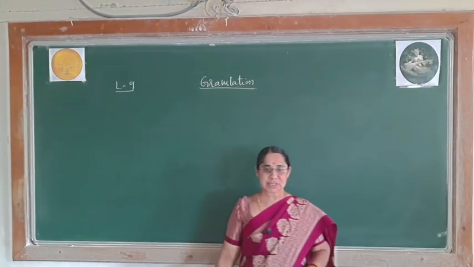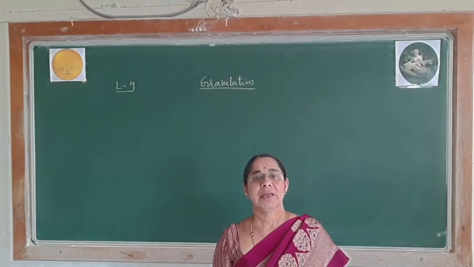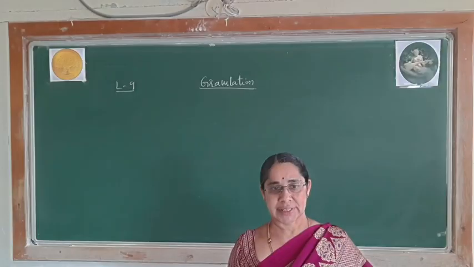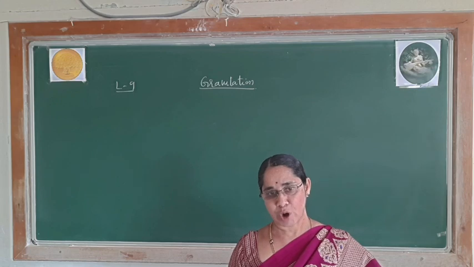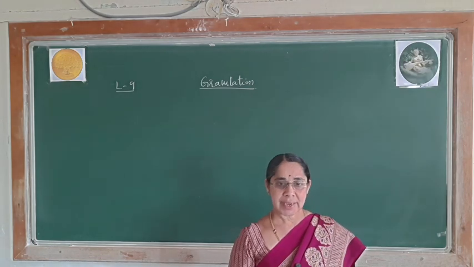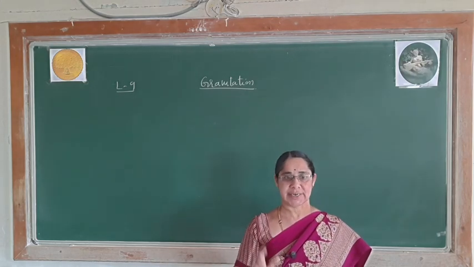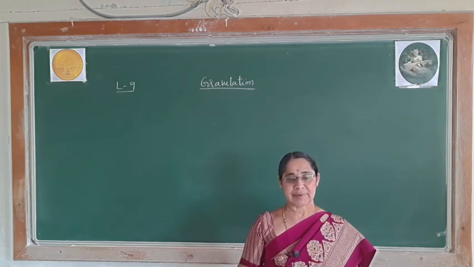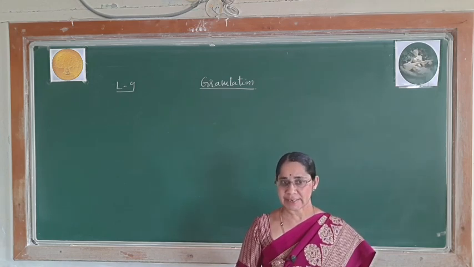In the last class we have learnt acceleration due to gravity represented by small g. At the same time we have learnt one expression showing the relation between small g and capital G, where small g is called acceleration due to gravity and capital G is called universal gravitational constant. So, we have arrived at the expression of the relation between small g and capital G. That was the expression we learnt in the last class.